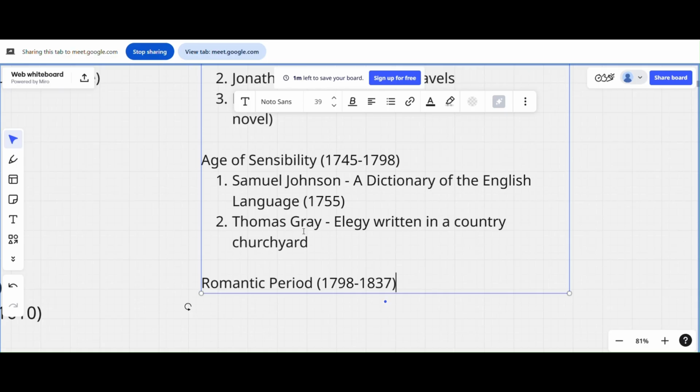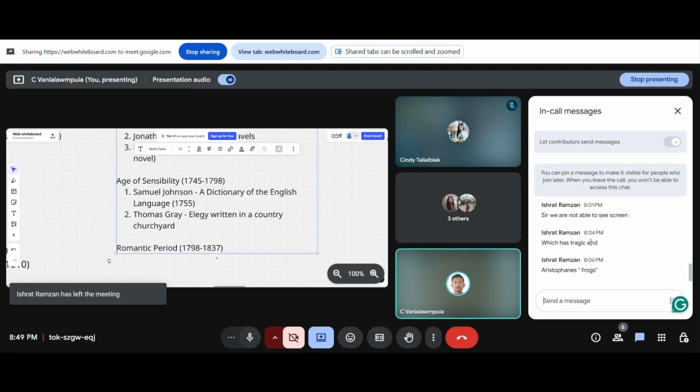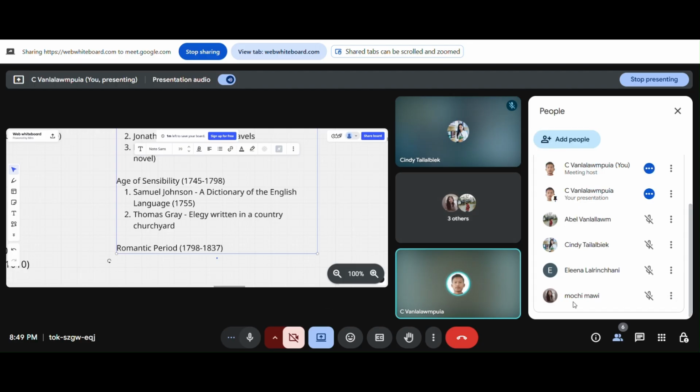Now, between William Shakespeare and William Wordsworth, there's so much gap. So many years are there. So don't try to associate the two of them together, because there are so many years between them.